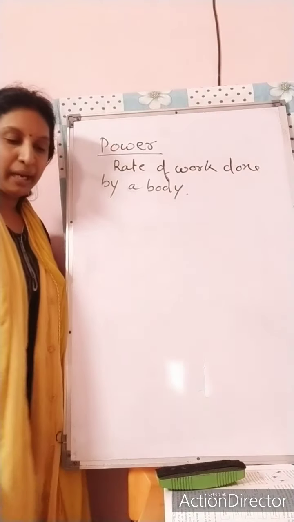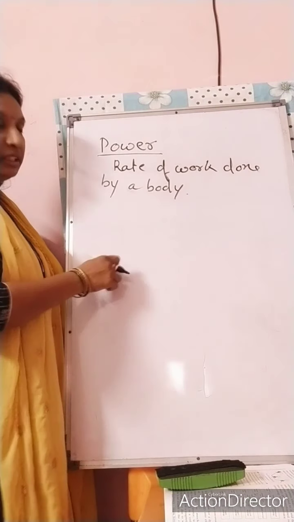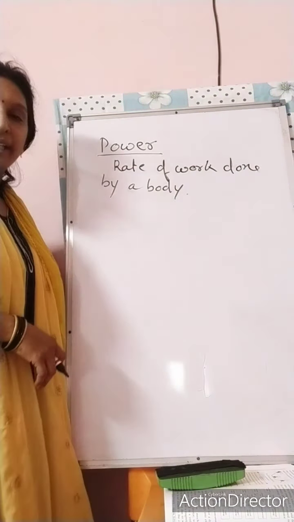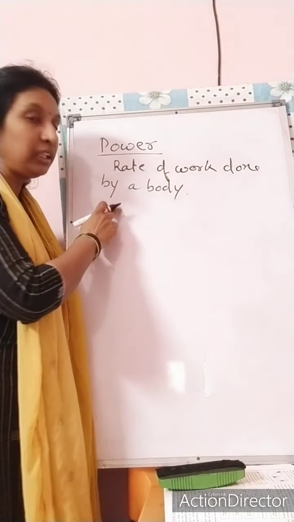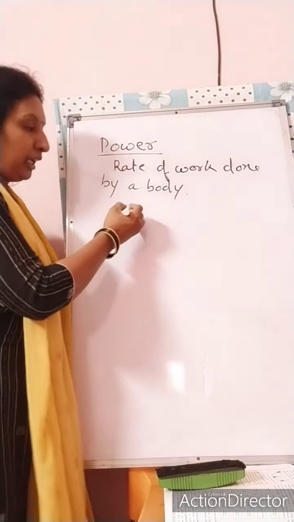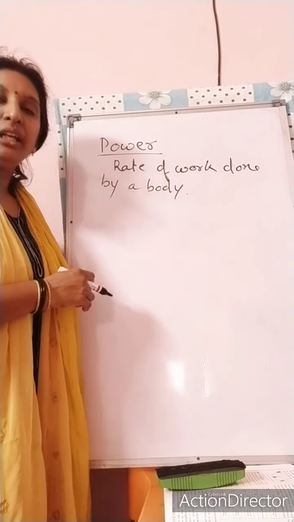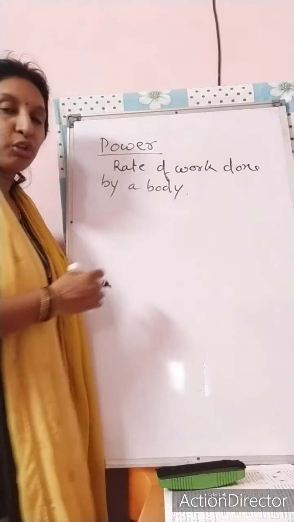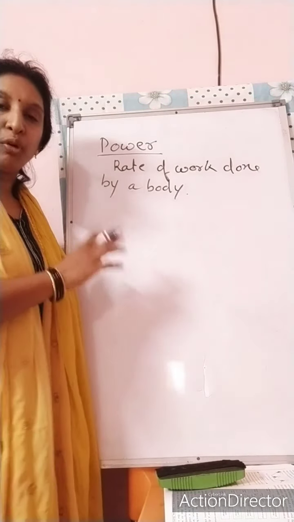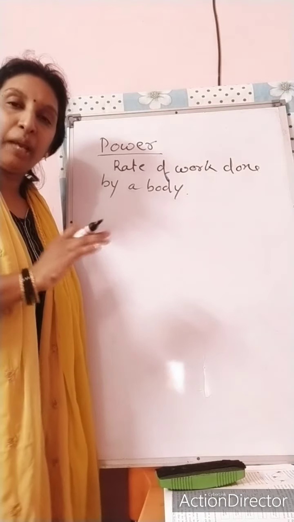Suppose you take two examples, students. First, a weaker person and an energetic person. Both of them can complete the same amount of work.